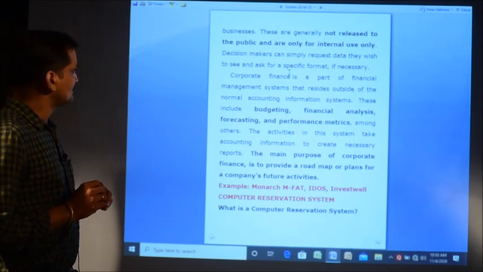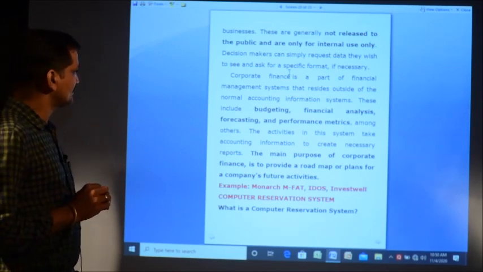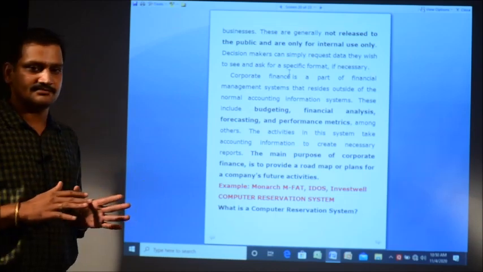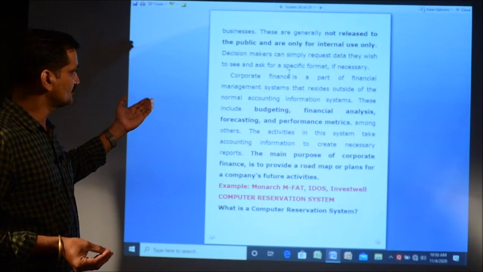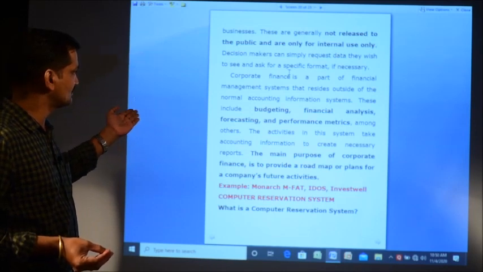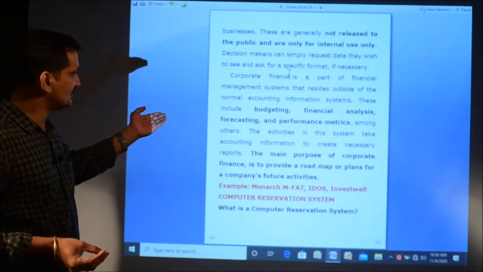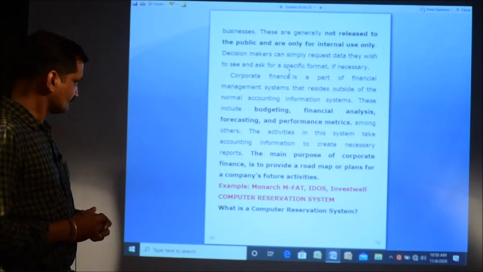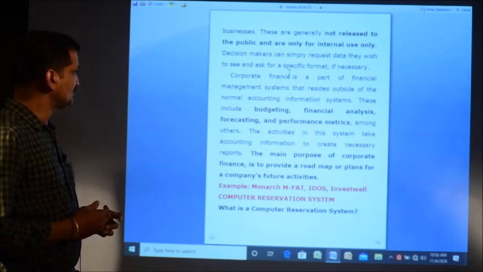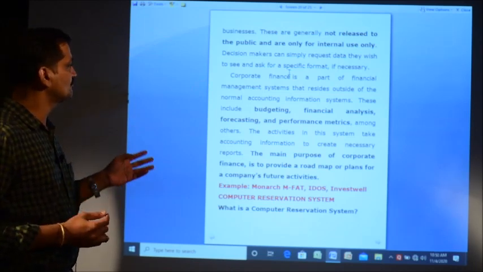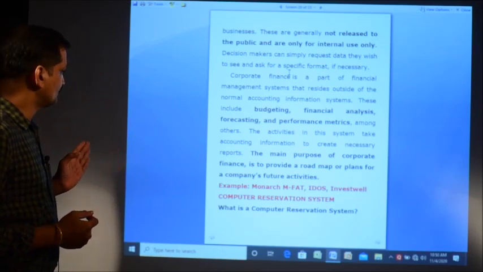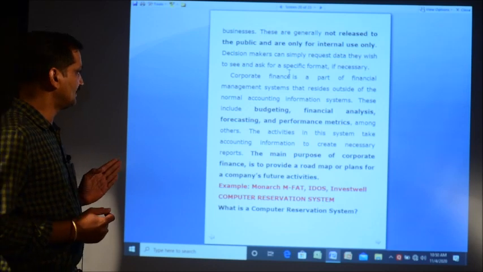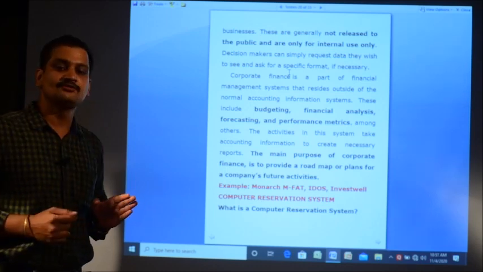And corporate finance is a part of the finance management system that resides outside of the normal accounting system. It is totally outside of the normal accounting system. It includes budgeting, financial analysis, forecasting and performance metrics. Among others, the activities in this system take accounting information to create necessary reports, and the main purpose of corporate finance is to provide a roadmap or plan for the company's future activities.